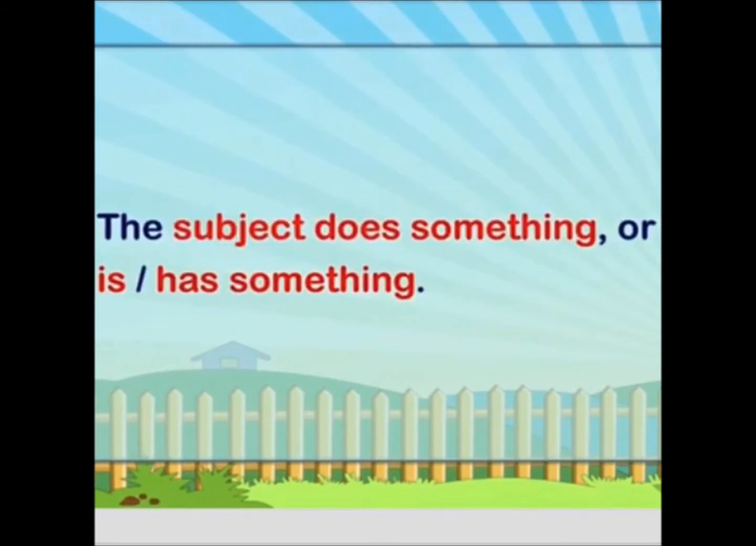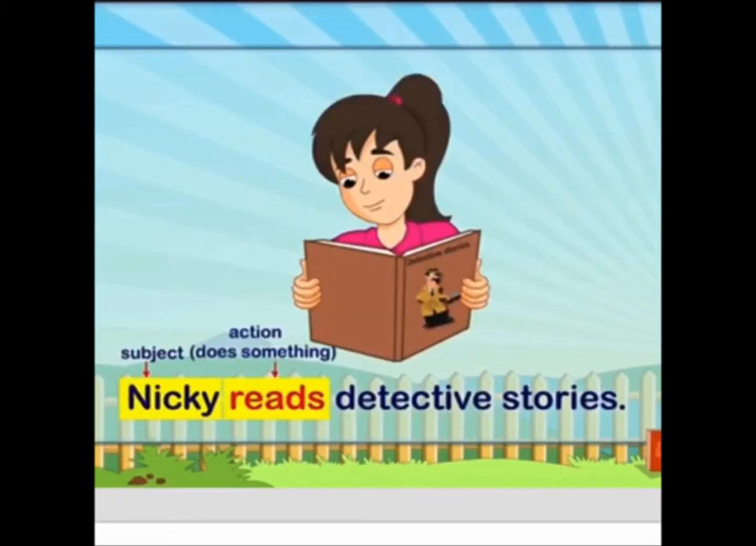In every sentence, the subject does something or is or has something. It means that about whom we are talking in the sentence, that person, that noun, that pronoun, that noun phrase will be doing something or it must be having something. It must be doing something or it has the possession of anything. So that's why we are talking about that person in that sentence. So the subject does something or is or has something. This example is going to make you more clear. Like see in this example, Nikki reads detective stories.